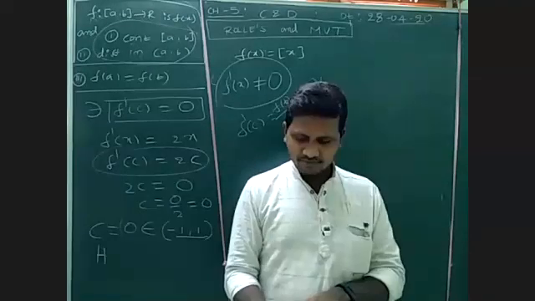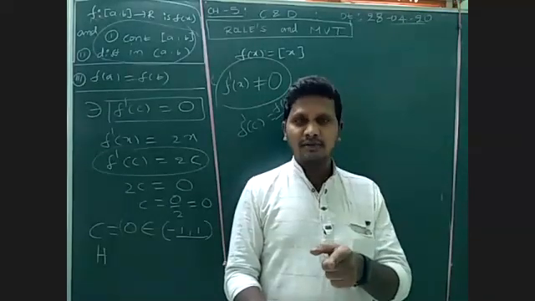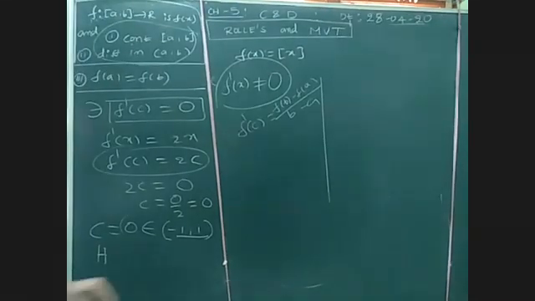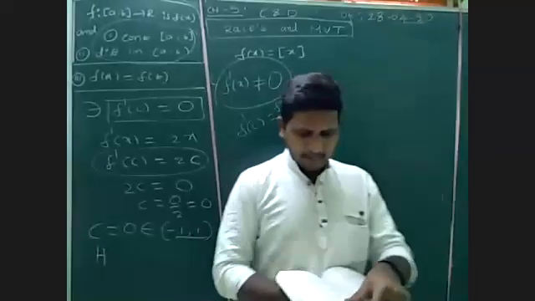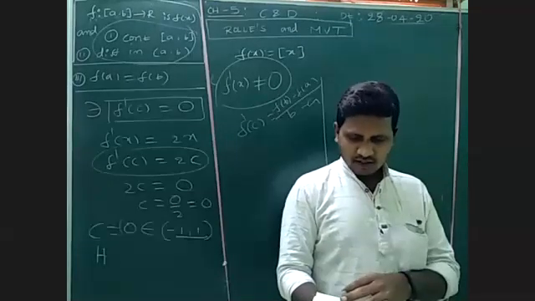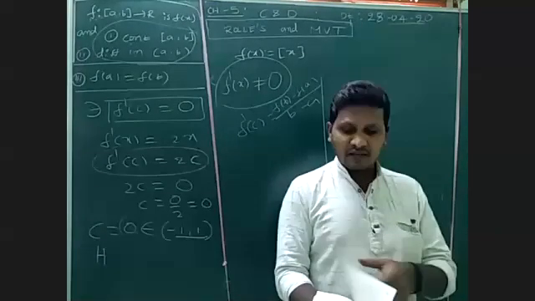The third subdivision is clearly again a polynomial. Every polynomial is always continuous and differentiable, so the third subdivision will satisfy the mean value theorem.